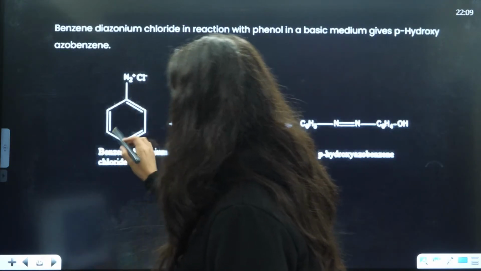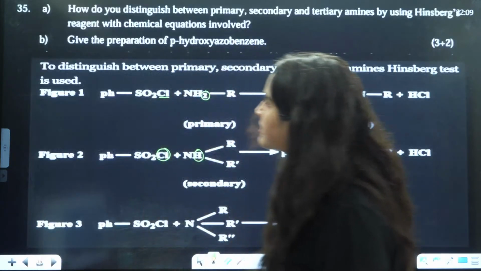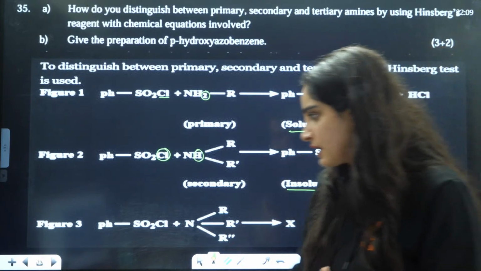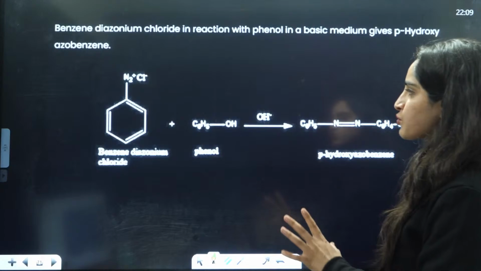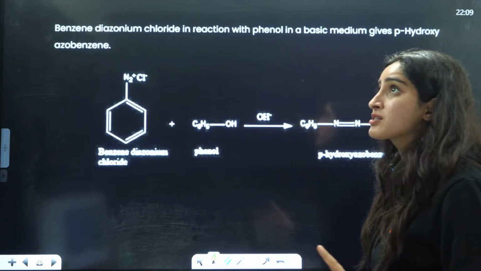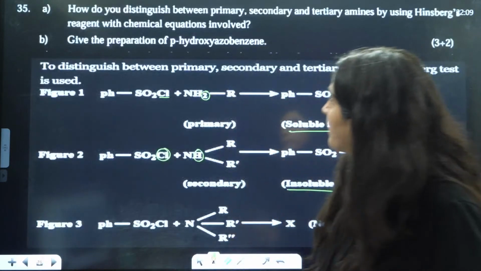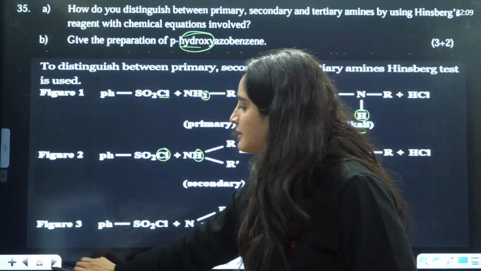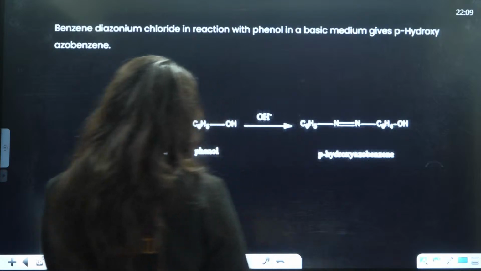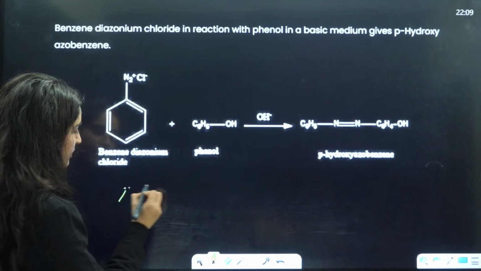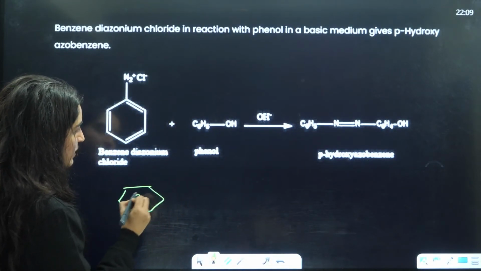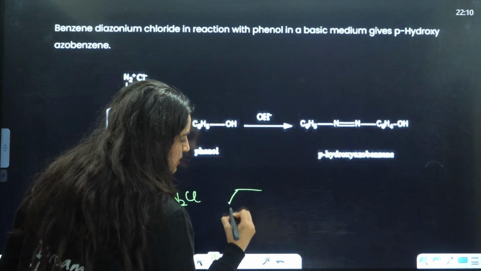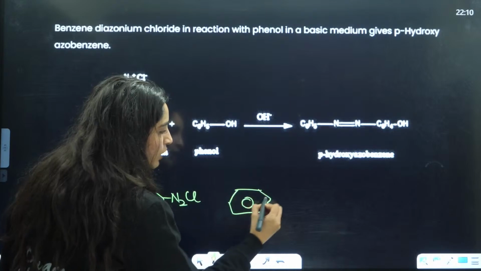Okay, understood? Next question they are saying, give the preparation of para-hydroxyazobenzene, right? Now basically, students, if you have para-hydroxy, they're talking about hydroxy. That means you can see it like this. You can also see it like this. Let's see it like this. This is benzene. This is N2Cl. This is benzene, right? And this is phenol.